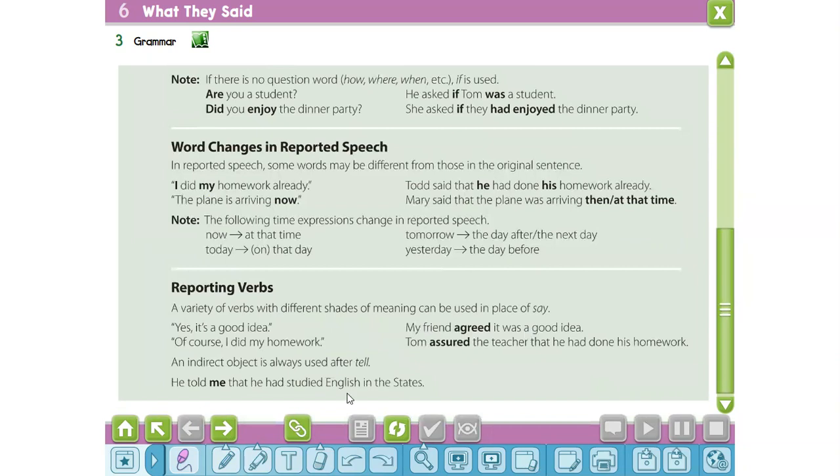Reporting verbs. A variety of verbs with different shades of meaning can be used in place of say. For example, "Yes, it's a good idea." My friend agreed it was a good idea. "Of course, I did my homework." Tom assured the teacher that he had done his homework. An indirect object is always used after tell. For example, he told me that he had studied English in the States.